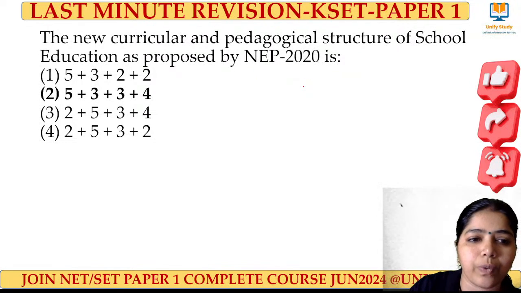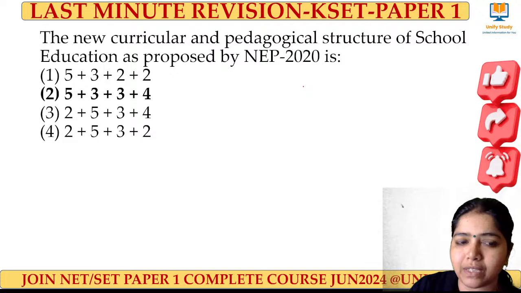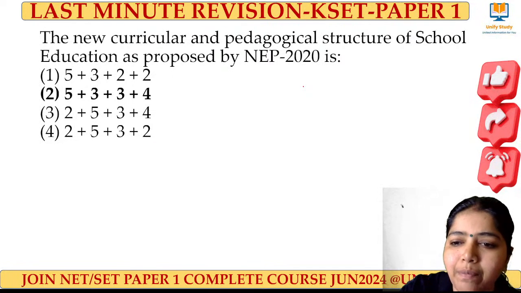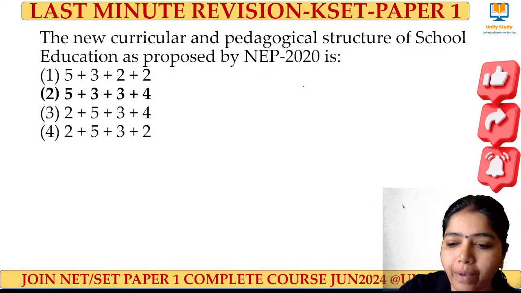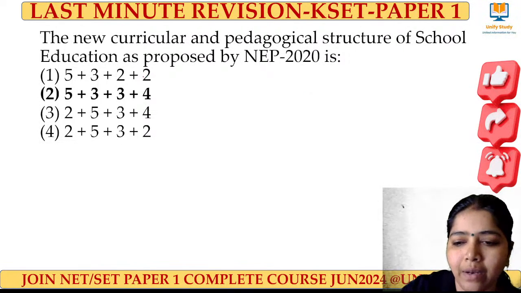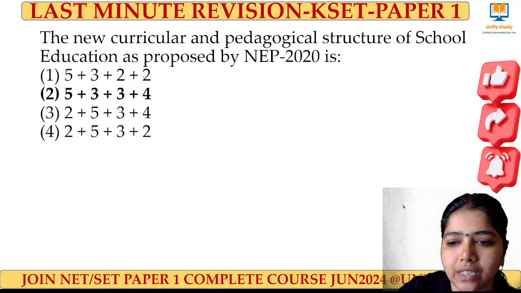The right answer for this question is 5 plus 3 plus 3 plus 4. What is that 5 plus 3 plus 3 plus 4? Can anyone tell me? Please do a quick revision of 5 plus 3 plus 3 plus 4. Can you please tell me the 4 stages?